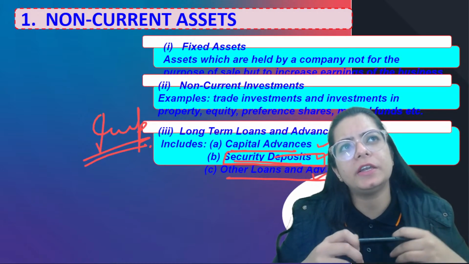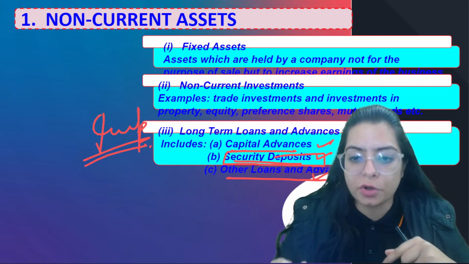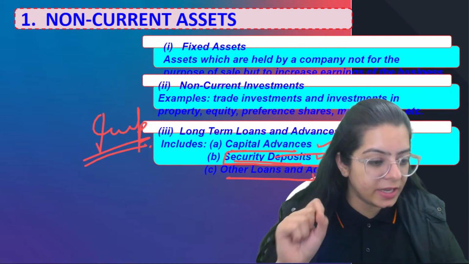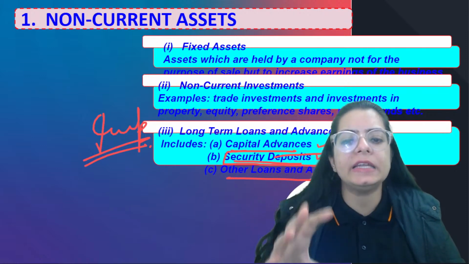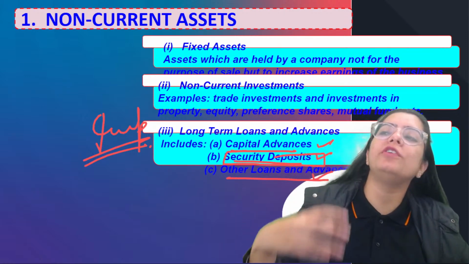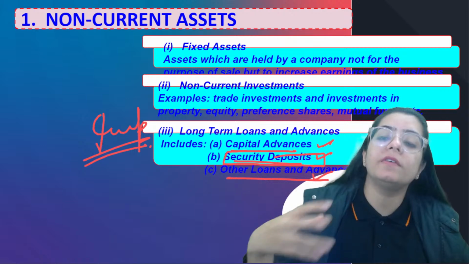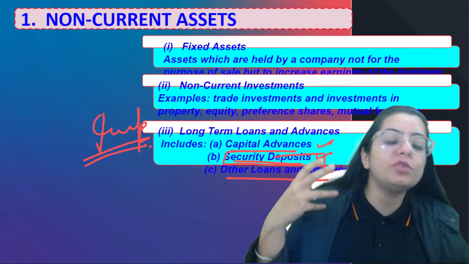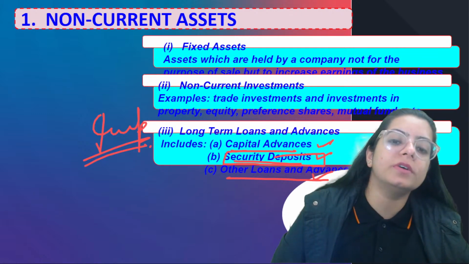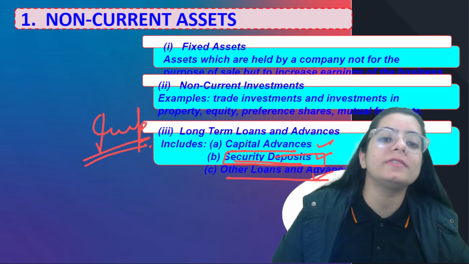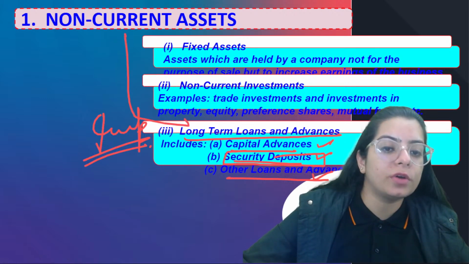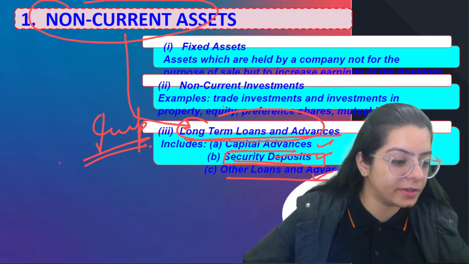when you get admission into a college, or when you go to a rented place, right? Initially they ask you for some security deposit, and they say that if you stay here for this much time, we are going to return your money, right? So that is kind of a loan you have given, or an advance you have given, which you are going to get back later. If you're going to get it back later, that means it is your asset, it is your benefit which you are going to get back, right? So this is also asked many times, that security deposits come under which head, subhead? So it comes under long term loans and advances, which is under non current assets. These two things you will have to mention very clearly, right?